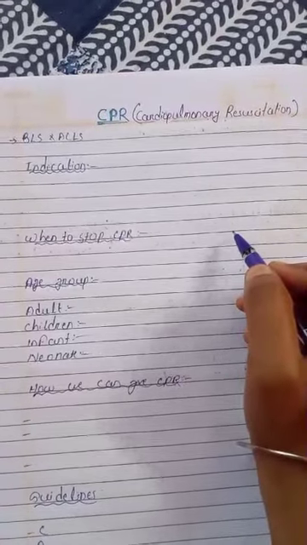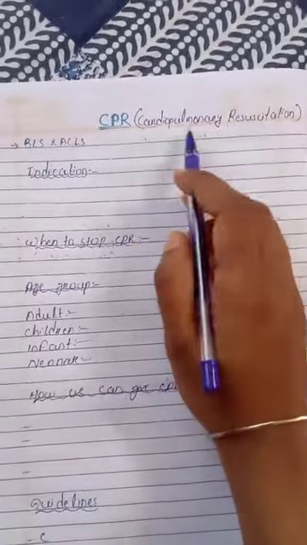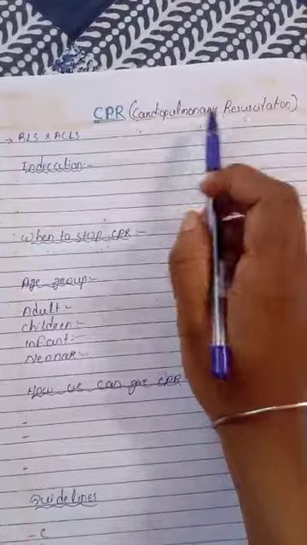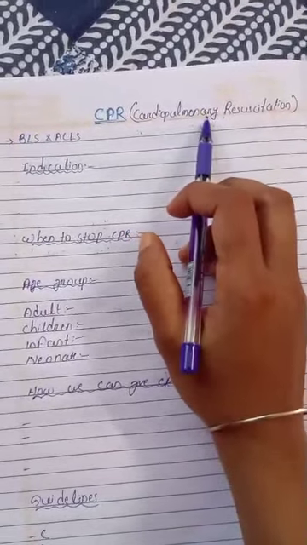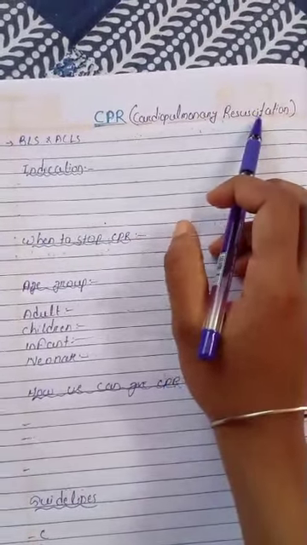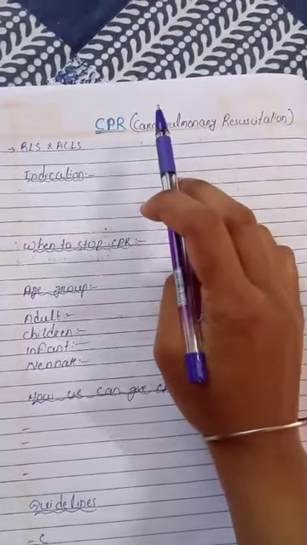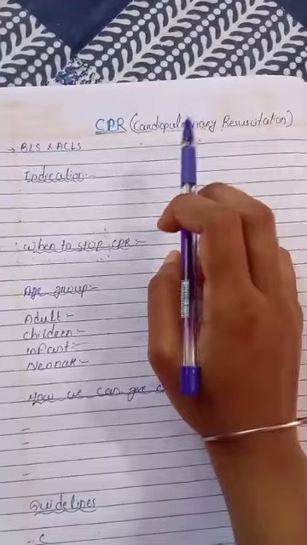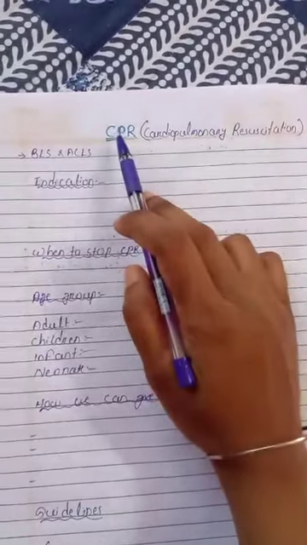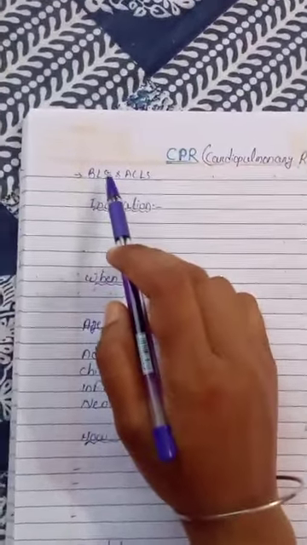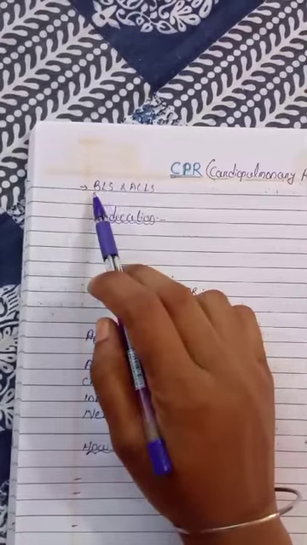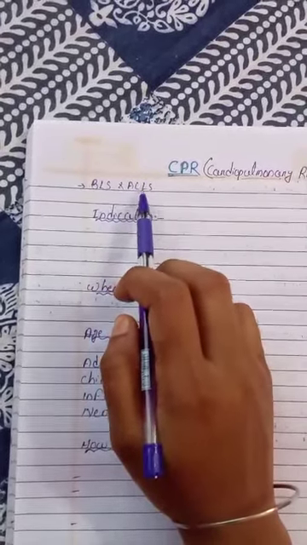So in this video I will discuss CPR, cardiopulmonary resuscitation. Cardio means your heart, pulmonary means lungs, and resuscitation means restart or restore. To restore or restart the function of heart and lungs is called cardiopulmonary resuscitation, CPR. CPR is also called BLS and ACLS, basic life support and advanced cardiovascular life support.